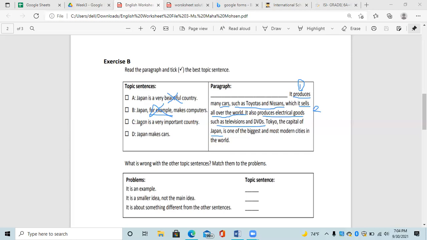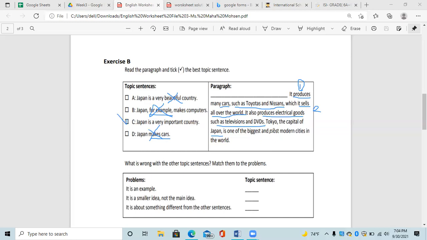Now let's look at the third one. Japan is a very important country. And the fourth one, Japan makes cars. Now for sure, we cannot say the topic sentence is that Japan makes cars because we saw here that it doesn't only make cars, it also makes electrical goods. So we're not only talking about cars. So obviously part D is wrong. And we can see that part C is the correct one. Japan is a very important country.